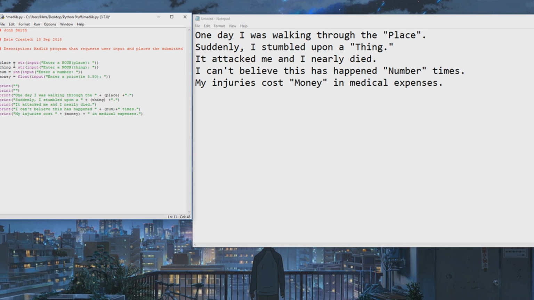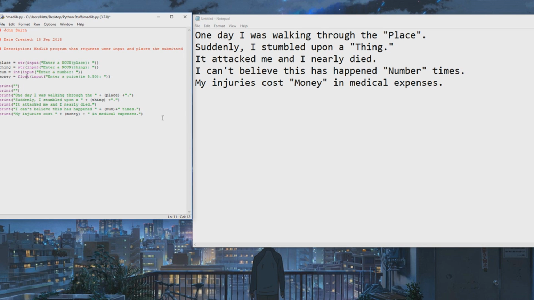So the difference between string, integer, and float, you already know, but for string, you can actually still input an integer and a float, because an integer and a float can be included as a string, if that makes sense. But for integer and float, you cannot input a string. It has to be an integer and float.